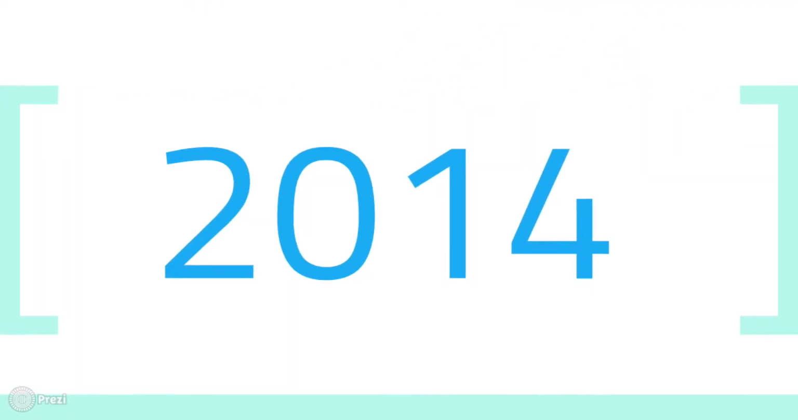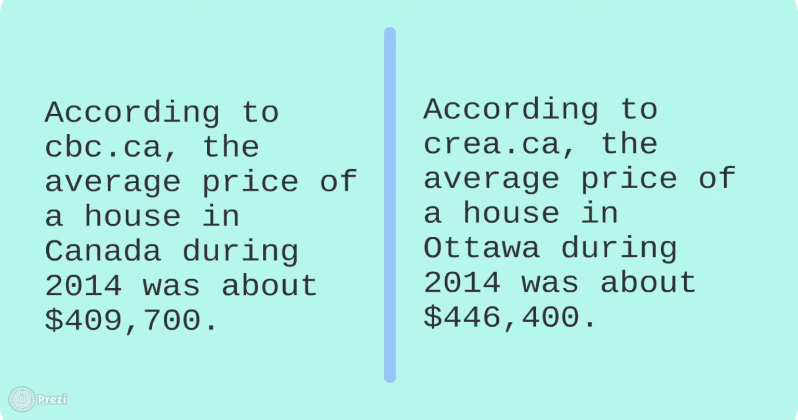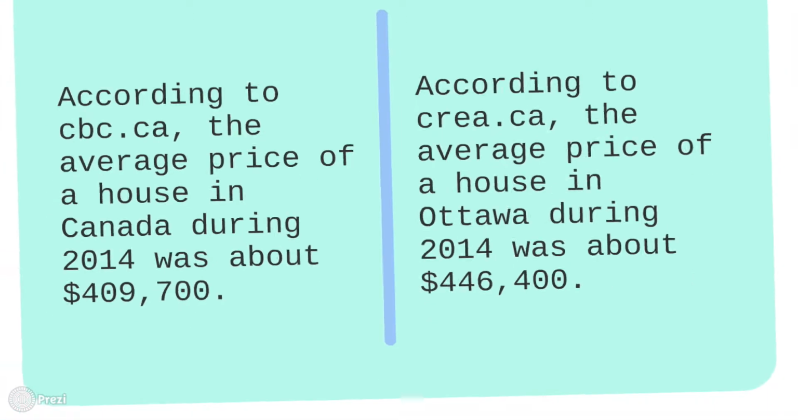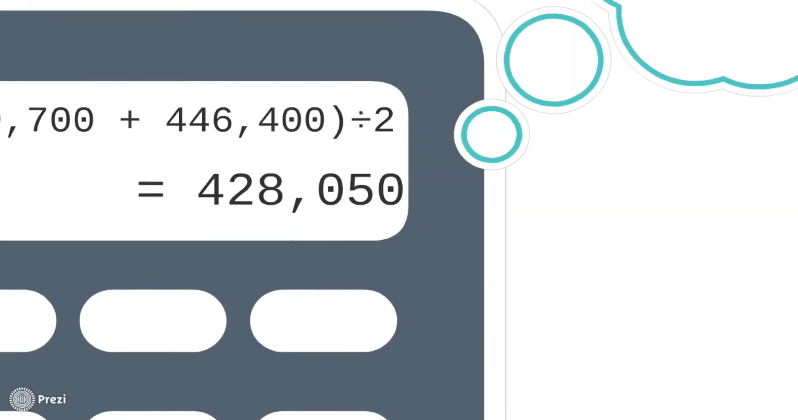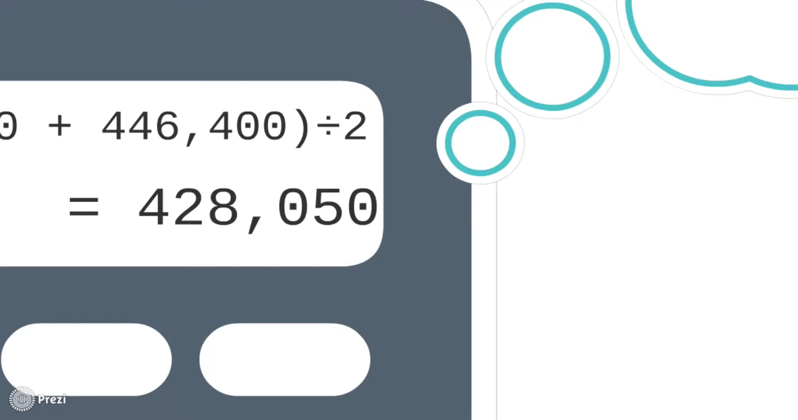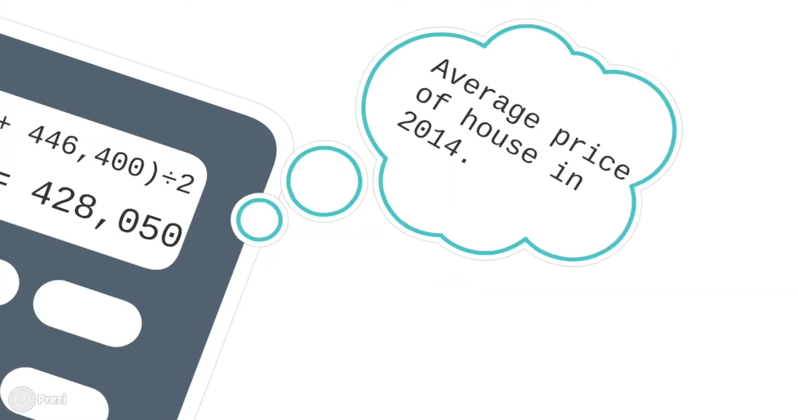Now to 2014, 39 years later, where, according to CBC.ca, the average price of a house in Canada during 2014 was about $409,700, while according to CREA.ca, the average price of a house in Ottawa during 2014 was about $446,400. Adding those two numbers together and dividing by 2 gives us an average of $428,050, which is the average price of a house in Canada in 2014.